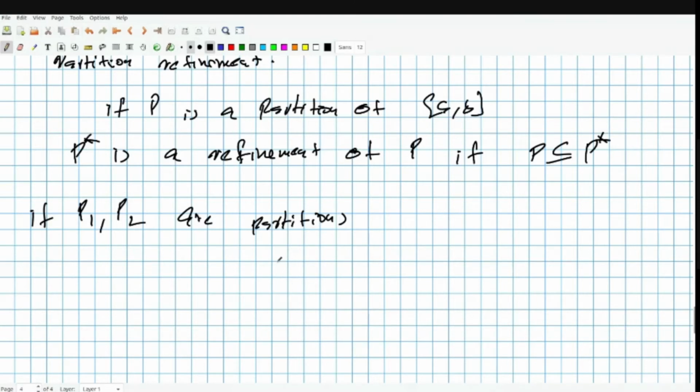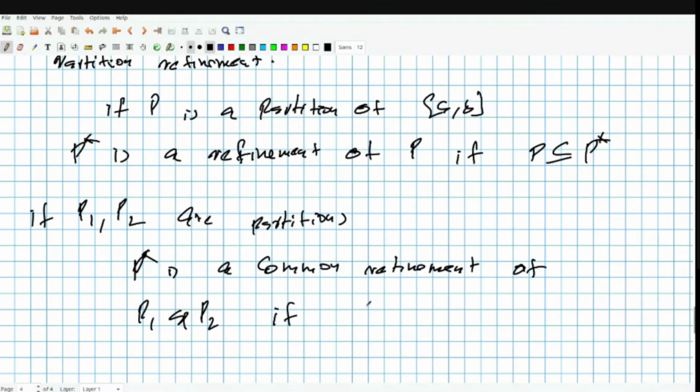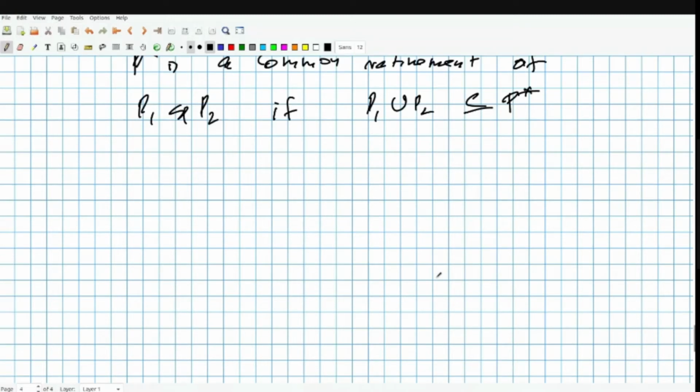So P star is a common refinement of P1 and P2 if P1 union P2 is contained in P star. You can actually consider P1 union P2 itself as the common refinement, as you have both of them in it. So during calculations, you can just take P1 union P2.